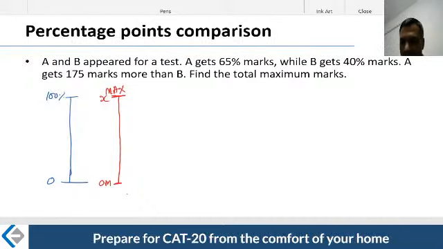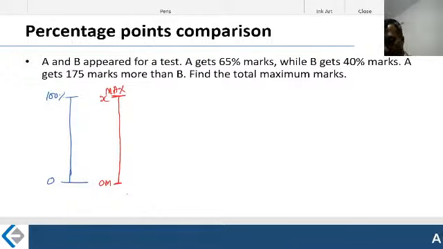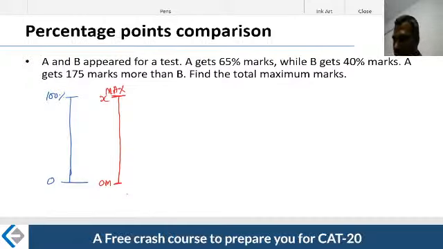If you're writing a CAT paper, the maximum marks so far had been 300 marks, or 100 questions, each question 3 marks. Therefore, it was 300 marks. Therefore, it depends which paper you are trying to write. So let's take a look at this.